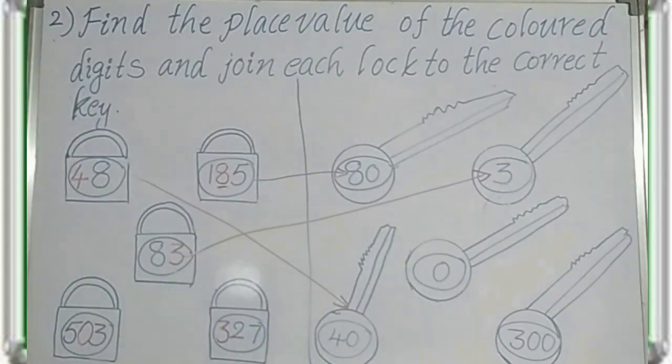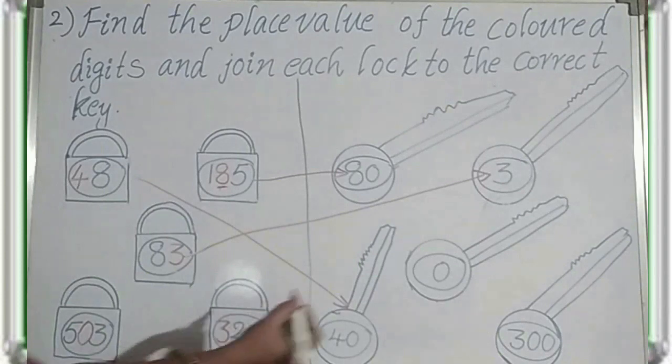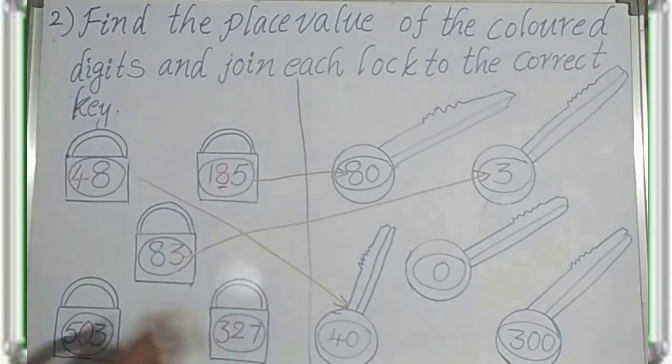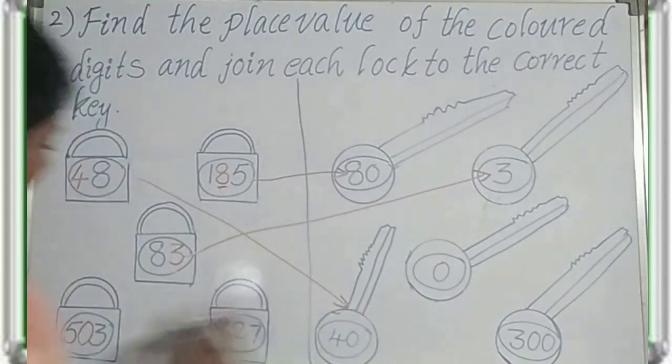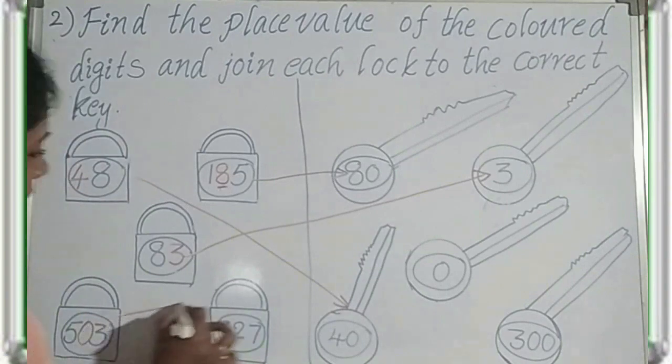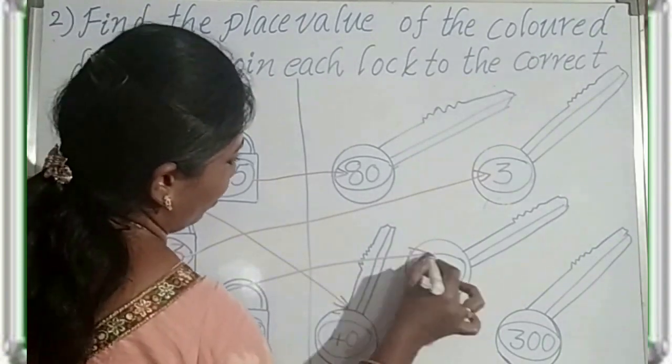Next, 503. Here the colored digit is 0. The place value of 0 is 0. The face value and the place value are both the same for the digit 0 also. So where is the number 0 key? Yes, it is the number 0.